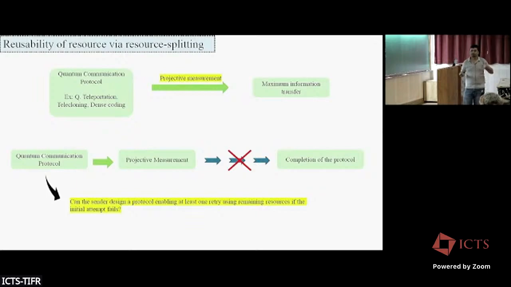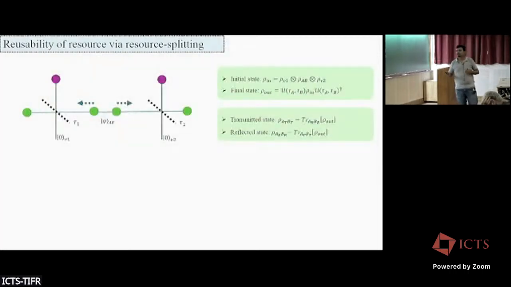If somehow the classical communication part fails, or we forget to apply the unitary operation, can we retry these things, the teleportation or telecloning, again? So we address this question in this setup. To do this, actually there is a general protocol.